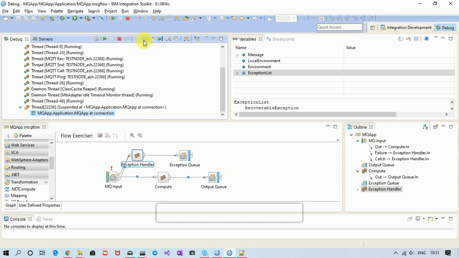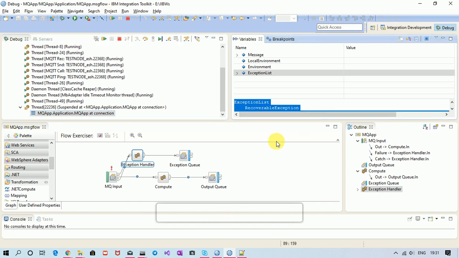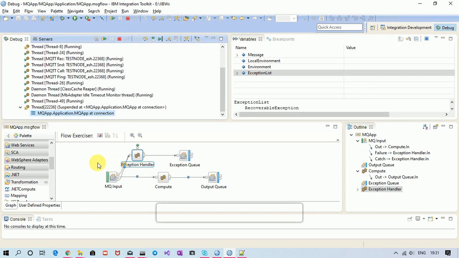Again, exception occurs. See, in this case, if my message travels through catch terminal, my actual exception is data source name not found because I have given wrong data source name. But see, again exception occurs. In that case, my message will travel through failure terminal. Right. So let me repeat. If a message which is traveling through catch terminal again encounters an exception, then my message will travel through failure terminal. It will treat as if catch is not connected.